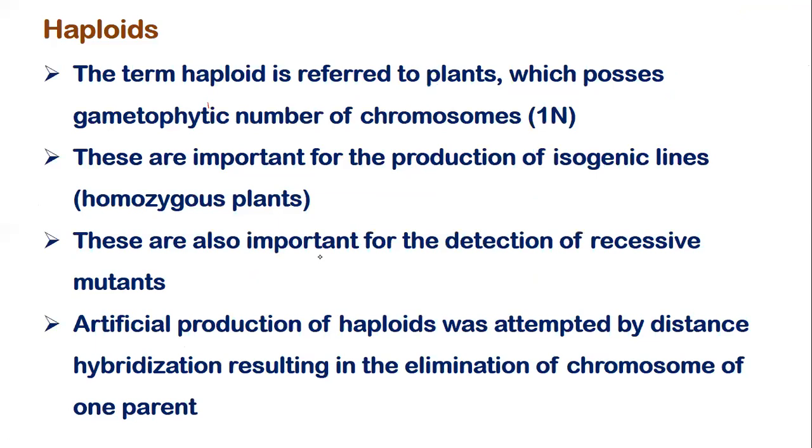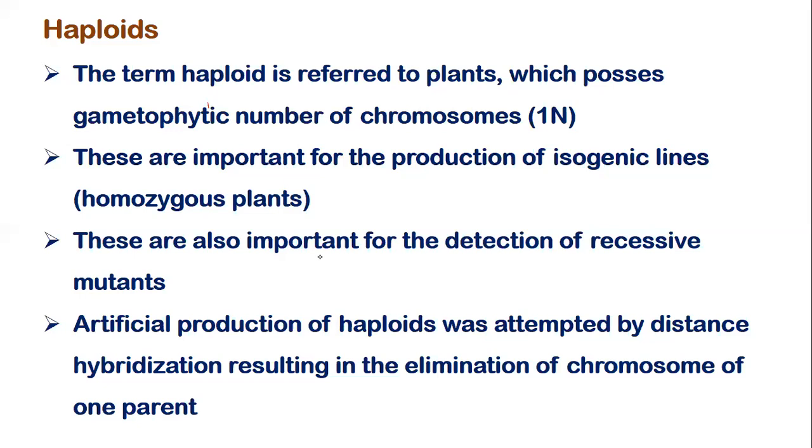Okay, so haploids. The term haploid refers to the plant which possesses the gametophytic number. This n is also called the gametophytic number. Every organism has two generations: one we call the sporophytic generation, and the other we call the gametophytic generation. So n is the gametophytic generation, which is produced by virtue of meiosis. From the sporophytic generation, we get the gametophytic generation, and with the fusion of sperms, we again get back the sporophytic generation.